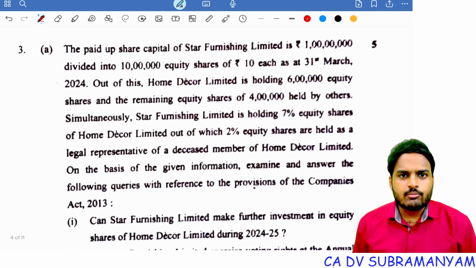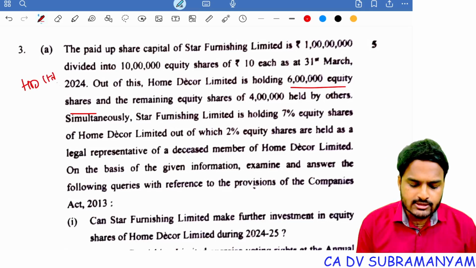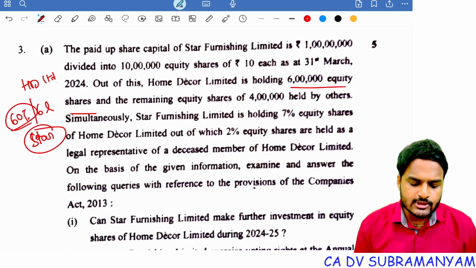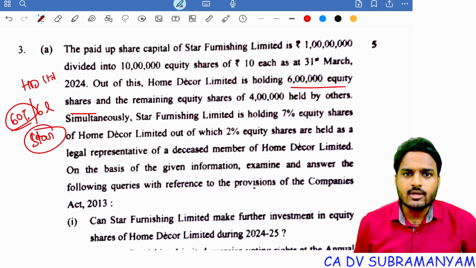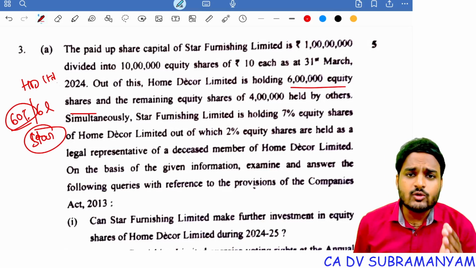The paid up share capital of Star Furnishing Limited is 1 crore divided into 10 lakh equity shares of rupees 10 each as at 31st March 2024. Out of this, Home Decor Limited is holding 6 lakh equity shares. So Home Decor Limited is holding 6 lakh equity shares in the 10 lakh equity shares of Star Furnishing Limited. That means Home Decor is holding 60% of the capital of Star Furnishing Limited, which is more than half of the paid up share capital or more than half of the total voting power of the company.